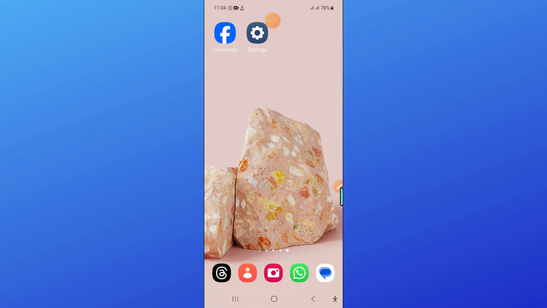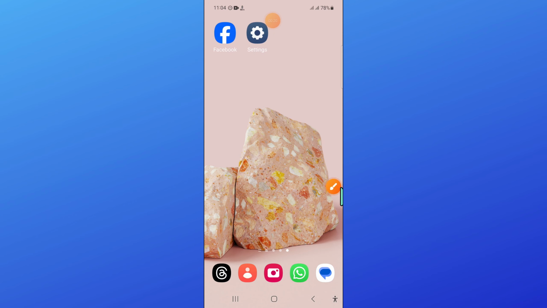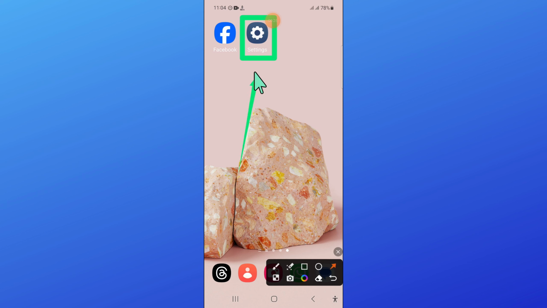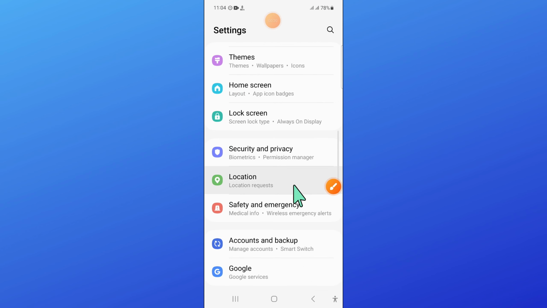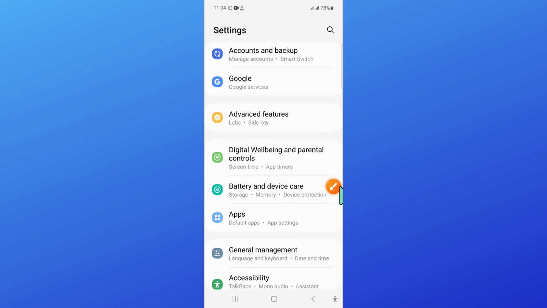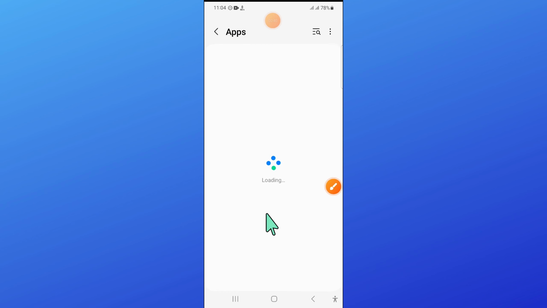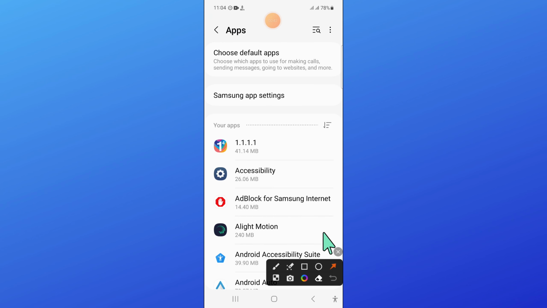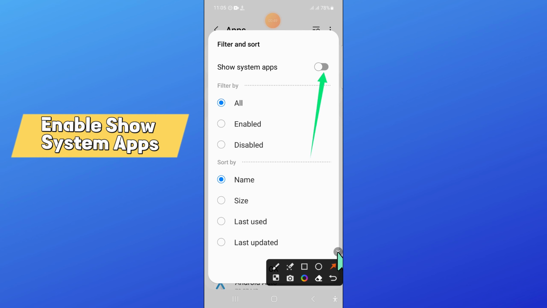So to fix this issue, first of all, open settings. Now go to settings and then after opening settings, scroll down and open apps. Now here in apps, click on this icon and here enable show system apps,